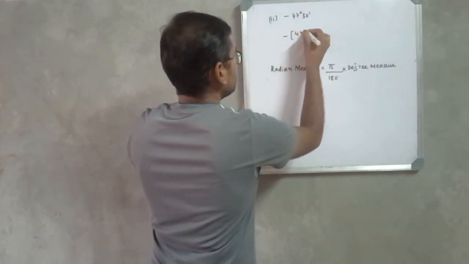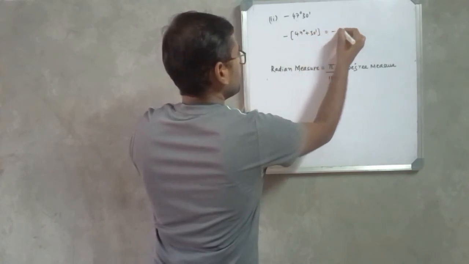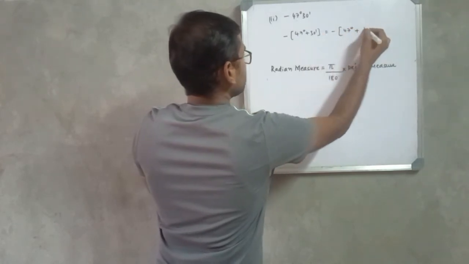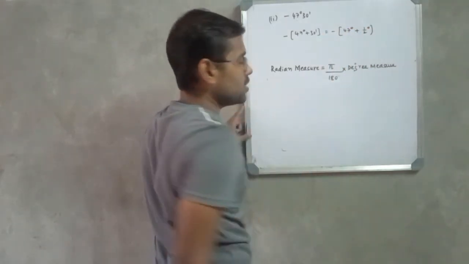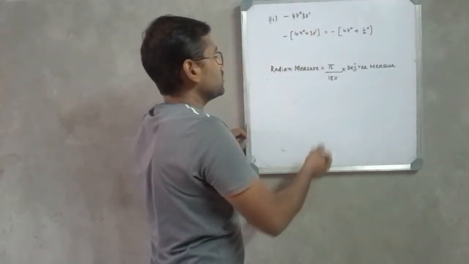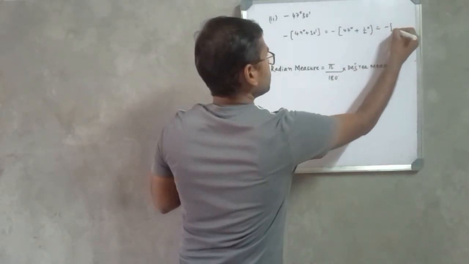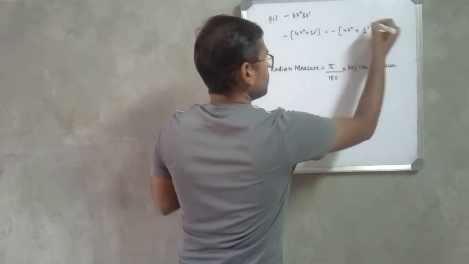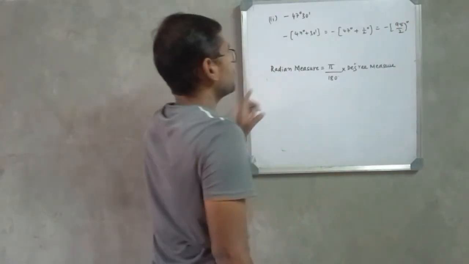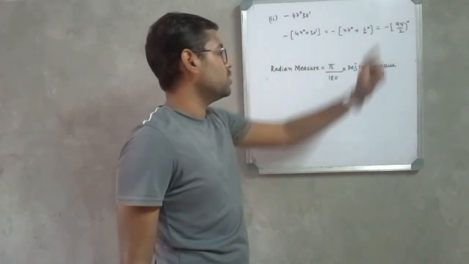We have 47 degrees plus 30 minutes, right? Which will be equal to minus, 47 degrees, and 30 minutes can be written as half degree. We have this relation that 1 degree is equal to 60 minutes. Using that relation, we can easily write 30 minutes is equal to half degree. It will be equal to now minus, 47 twos are 94, plus 1, 95 by 2 degrees. So basically minus 47 degrees 30 minutes will be equal to minus 95 by 2 degrees.